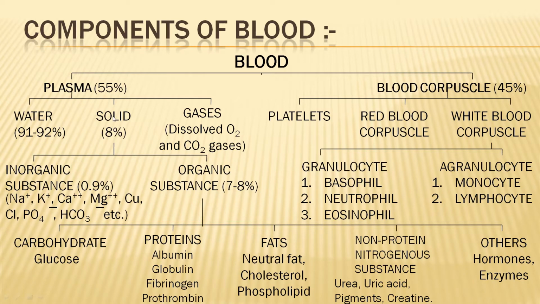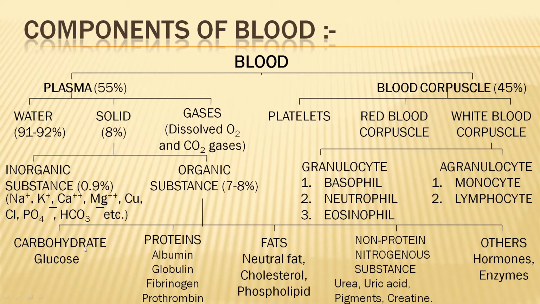Solid only 8%, and solid constitutes of inorganic substances and organic substances. Inorganic substances like sodium, potassium, calcium, magnesium, copper, chlorine, and phosphates, hydrocarbons, all these constitute the inorganic substances. And organic substances contain all these things.